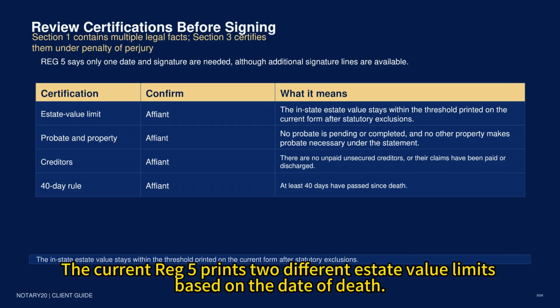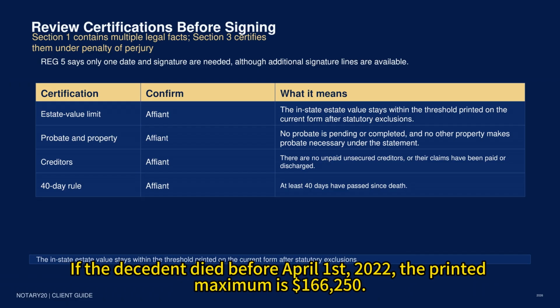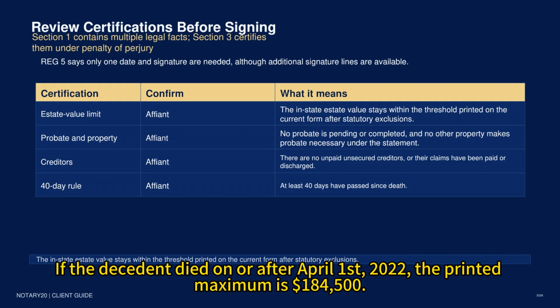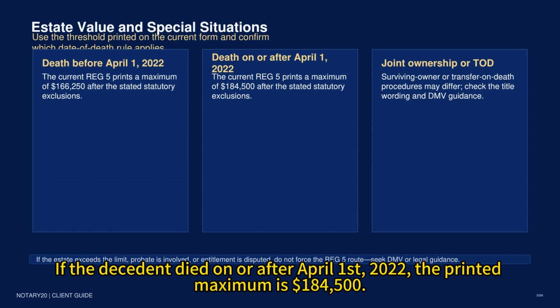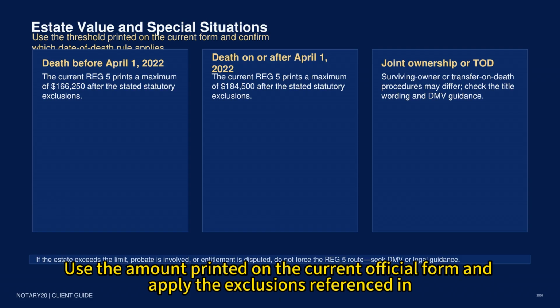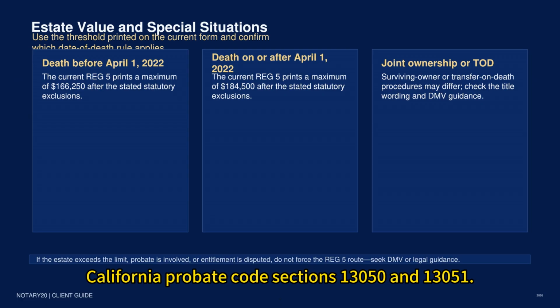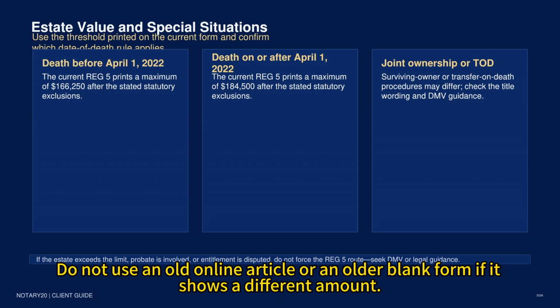The current Reg 5 prints two different estate value limits based on the date of death. If the decedent died before April 1st, 2022, the printed maximum is $166,250. If the decedent died on or after April 1st, 2022, the printed maximum is $184,500. Use the amount printed on the current official form and apply the exclusions referenced in California Probate Code sections 13050 and 13051. Do not use an old online article or an older blank form if it shows a different amount.